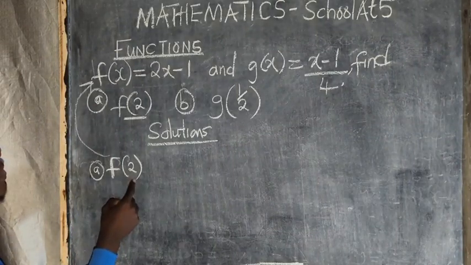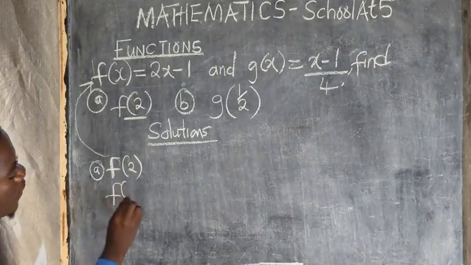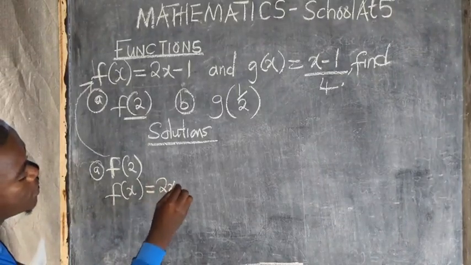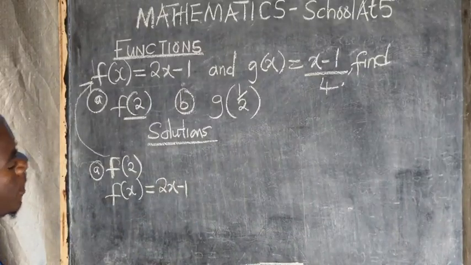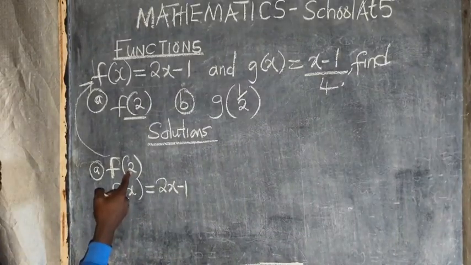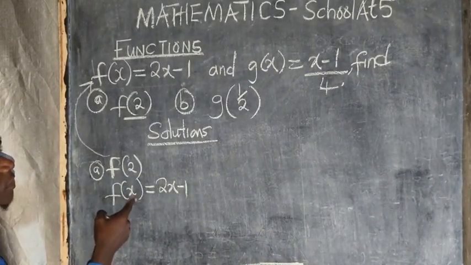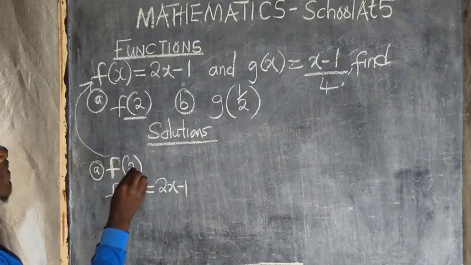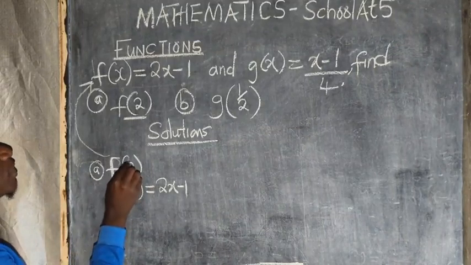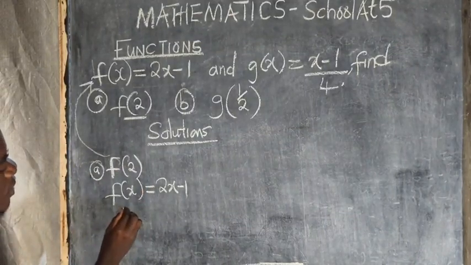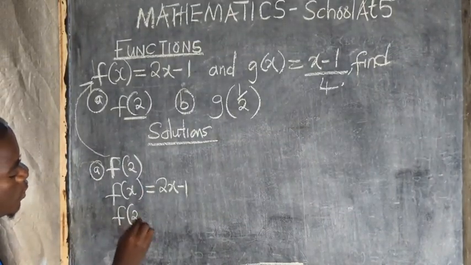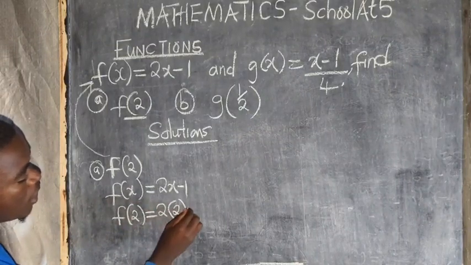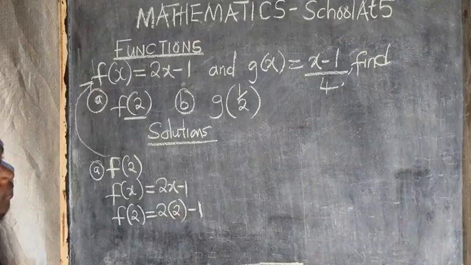So in the original function, f of x is equal to 2x minus 1. Have you seen the difference? Here they have said f of 2. In the original there is f of x. So this is to tell you that where there is x, you shall put a 2. So this is now what we call f of 2, which is equal to 2 times 2 minus 1.